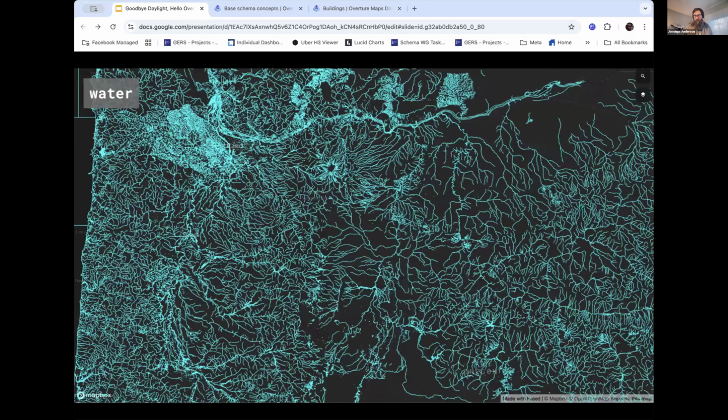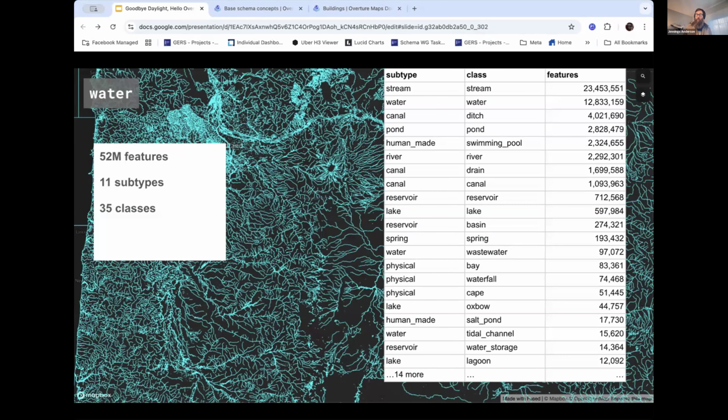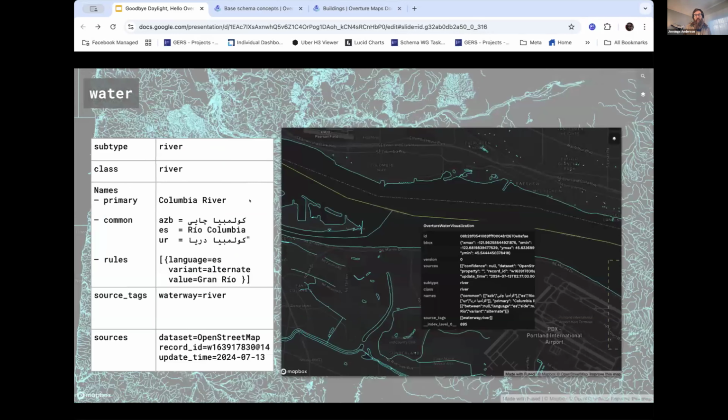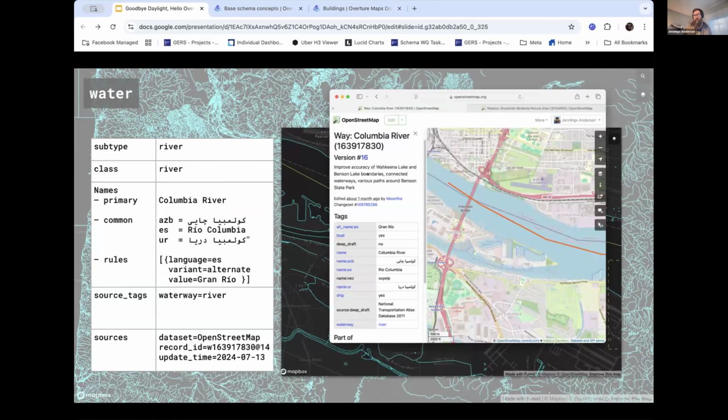And finally, we have water. This is going to be 52 million features, 11 subtypes, 35 classes, all determined based on those original OpenStreetMap tags. And so here's the Columbia River, and you can see this name structure where we pull out different names into primary, common, and then variants as well. And it's been classified into subtype river, class equals river. And there it is in OpenStreetMap.